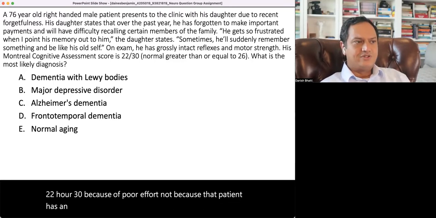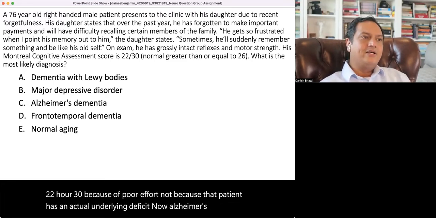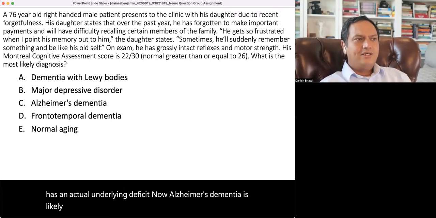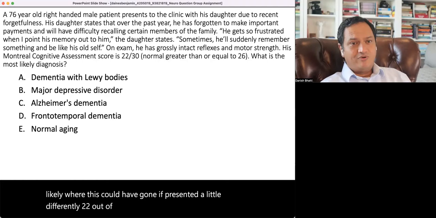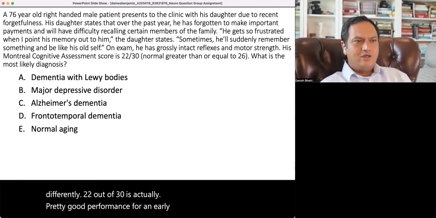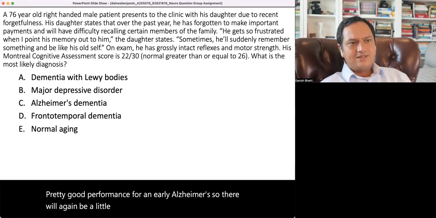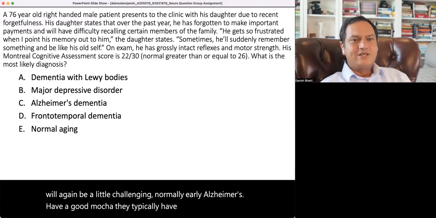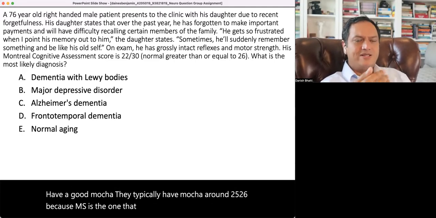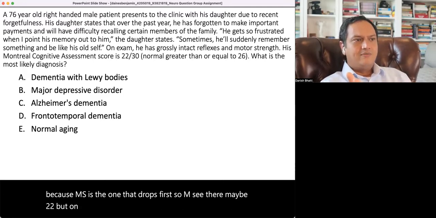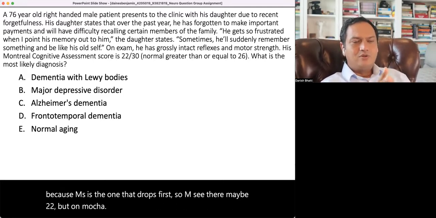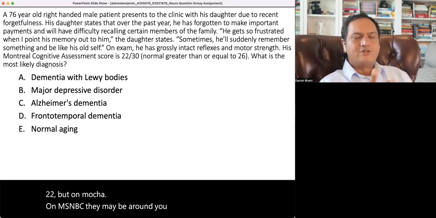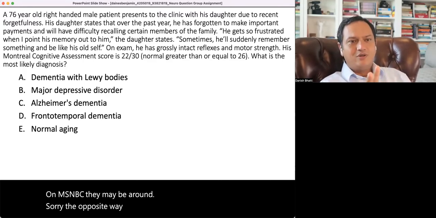Now, Alzheimer's dementia is likely where this could have gone if presented a little differently. 22 out of 30 is actually pretty good performance for an early Alzheimer's. So that will again be a little challenging. Normally, early Alzheimer's patients have a good MoCA. They typically have a MoCA around 25, 26 because MMSE is the one that drops first. So in MMSE, they may be 22, but on MMSE, they may be around, actually, sorry, the opposite way. So MMSE, they may be around 26 or 27, but on MoCA, they're 22.